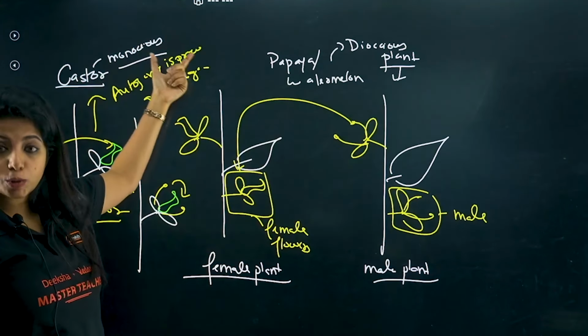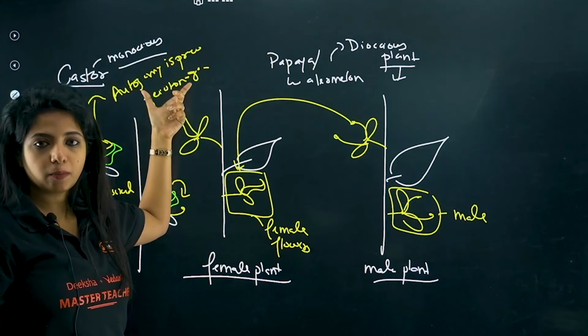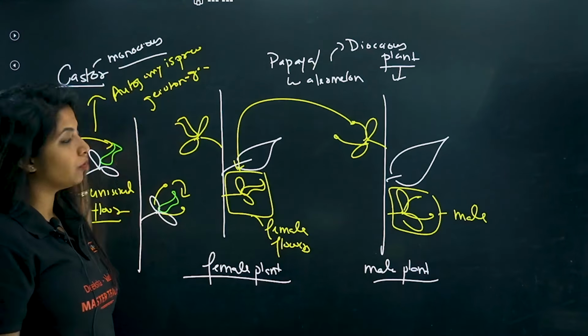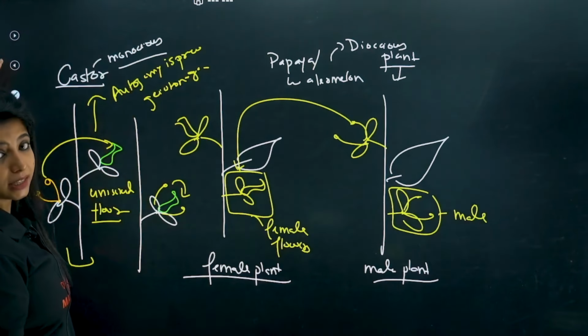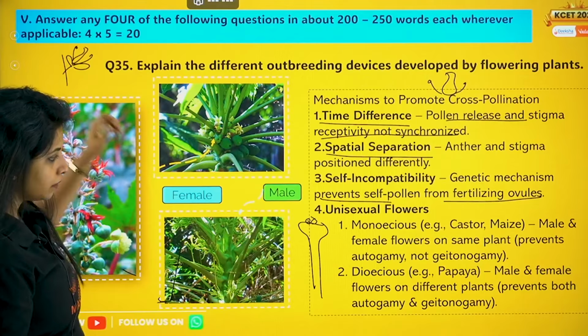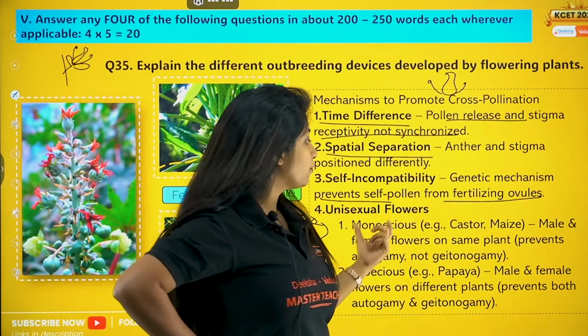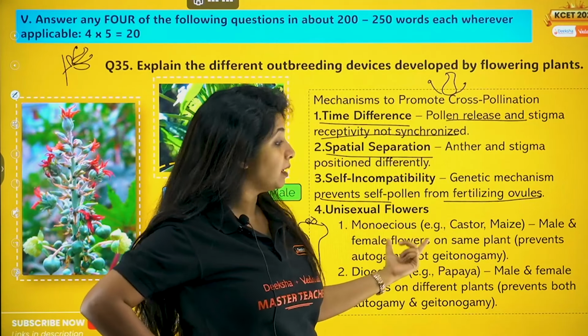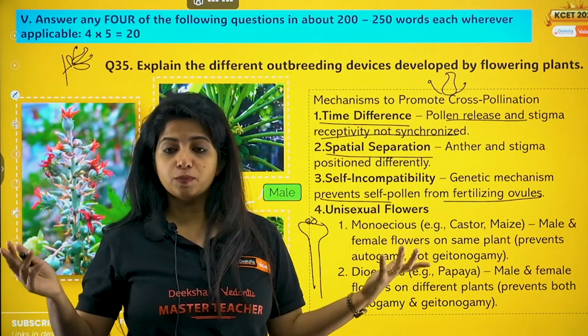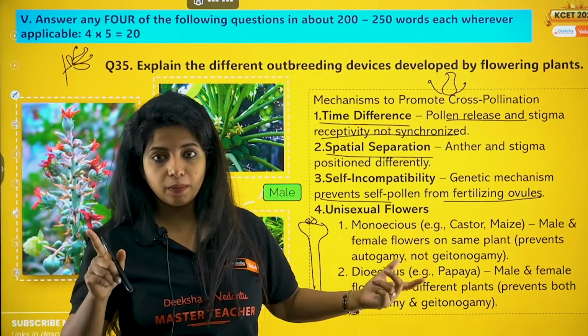Here autogamy is prevented again, but geitonogamy is not prevented. And xenogamy can also happen over here. You get it? So please take this down. Very, very important. So unisexual flowers, monoecious, example castor and maize. Male and female flowers on the same plant prevents autogamy, not geitonogamy. Not all monoecious plants are like castor and maize. Please remember that as well.